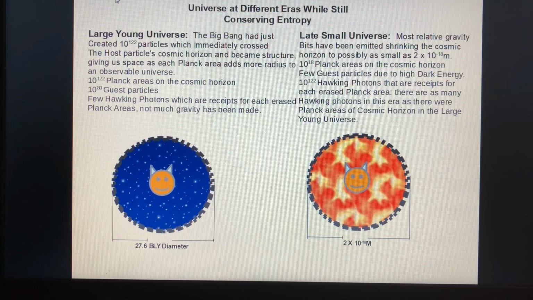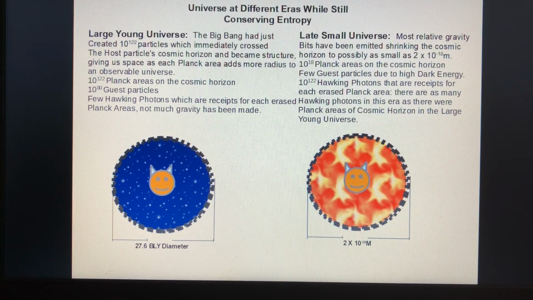Now we have 10^80 guest particles, all the other information: stars, planets, people, everything else in your observable universe. And there's also a few Hawking photons, which are receipts for erased Planck areas. But not much gravity has been made over 13 billion years. We have 10^134 years of gravity being made before the universe becomes so small it resets.